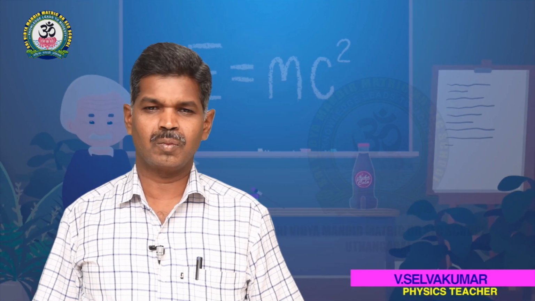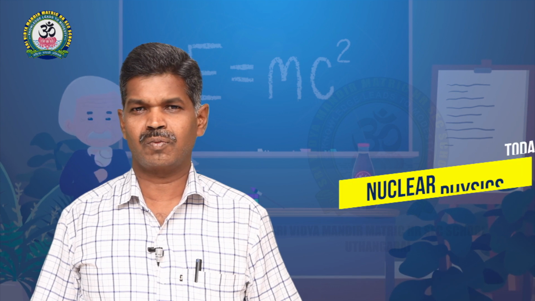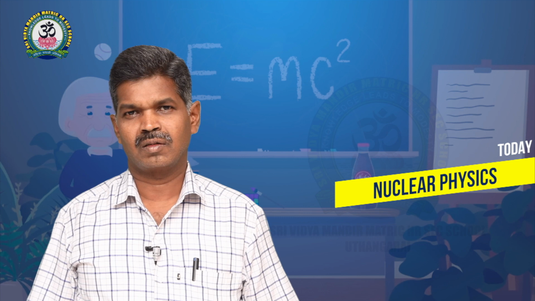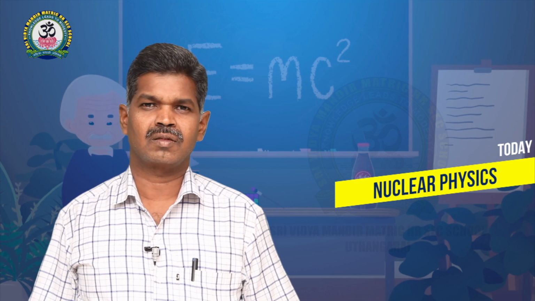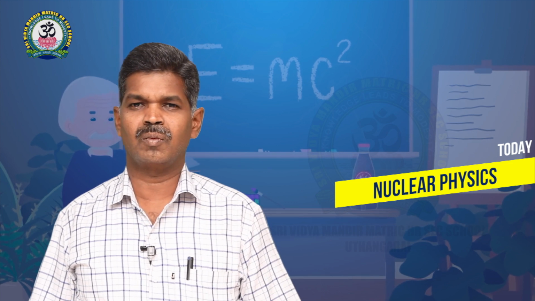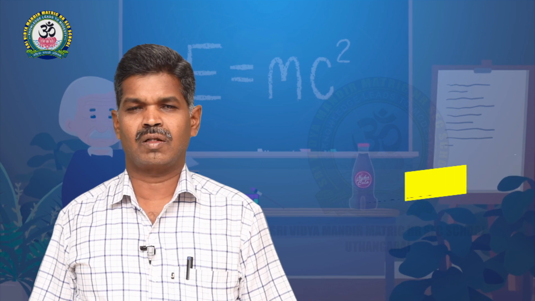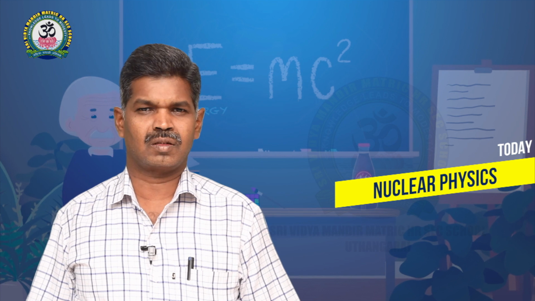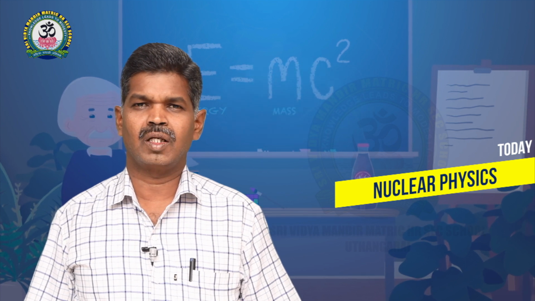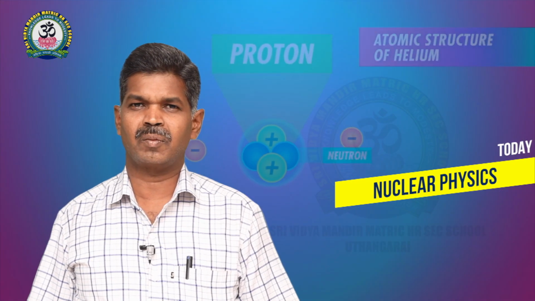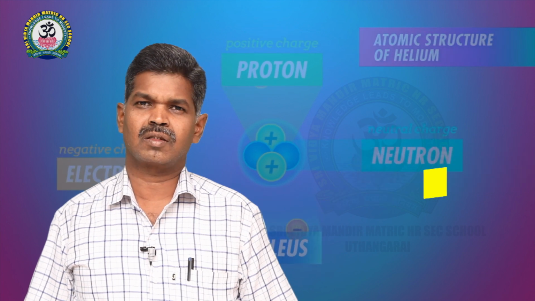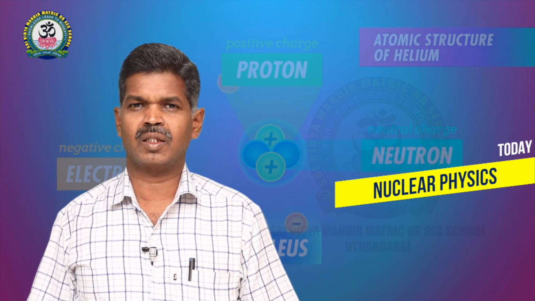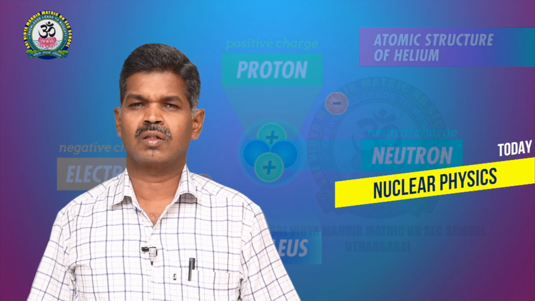We are going to see about nuclear physics. It is one of the major branches of physics. In nuclear physics, we are going to deal with the nucleus of all elements. In general, elements contain elementary particles. Those elementary particles are electrons, protons, and neutrons. The elementary particles of any atom are electron, proton, and neutron.